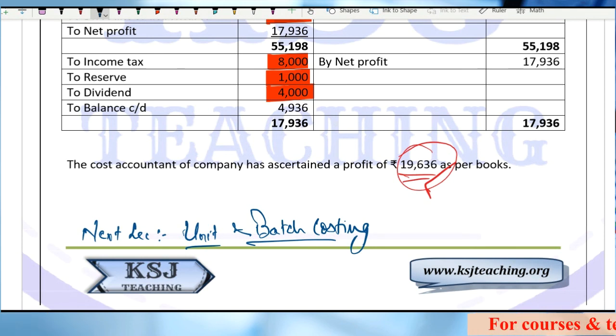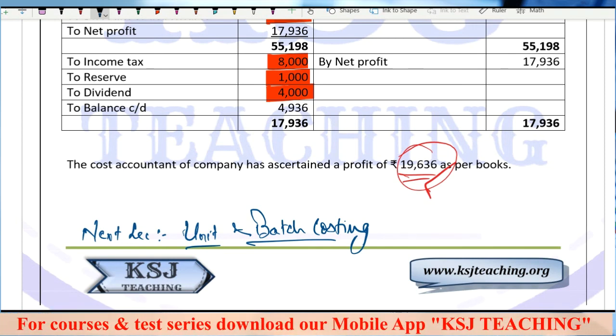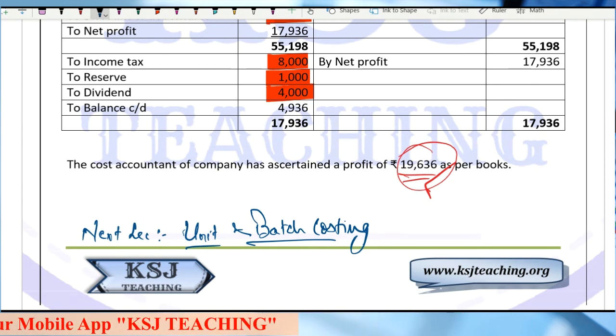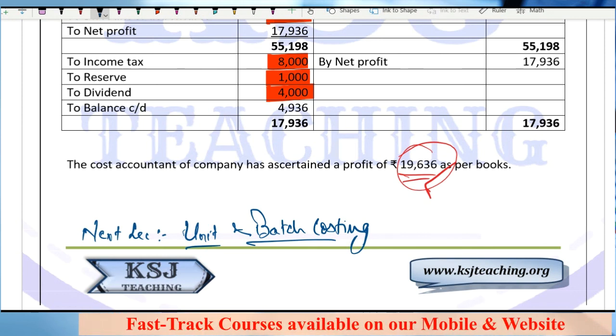One after the other. Very important chapters. That means next is unit and batch costing. After that, we are going to complete job costing, right? With that, 10 chapters will be completed. The next 7 chapters after the 10th one are really good chapters, really important, really good chapters, right? We're going to spend some really good time on that and with concentration. So get yourself geared up with this, right?